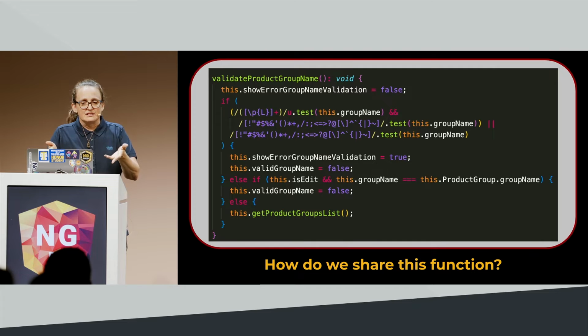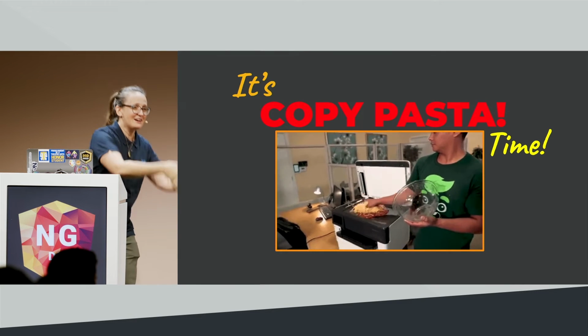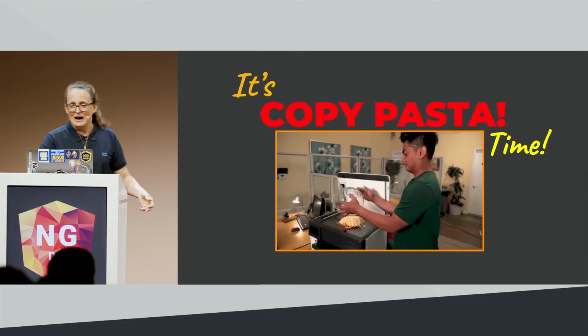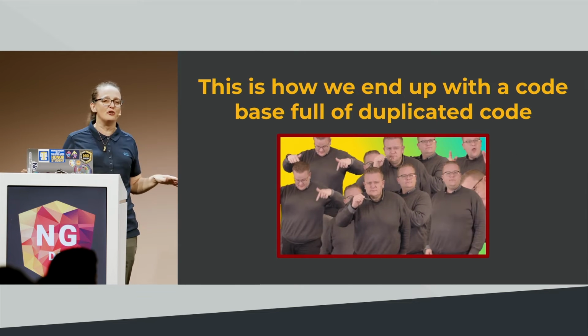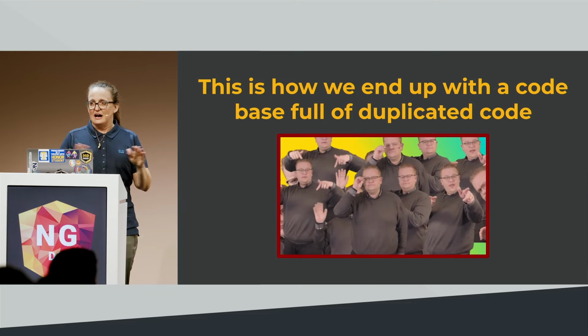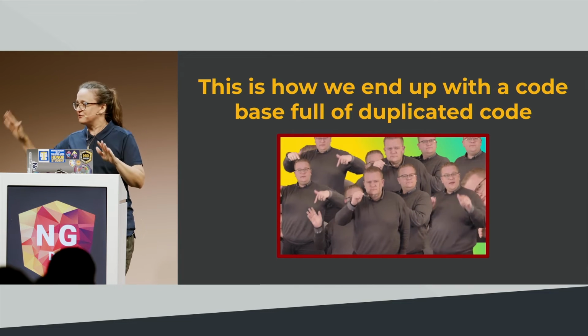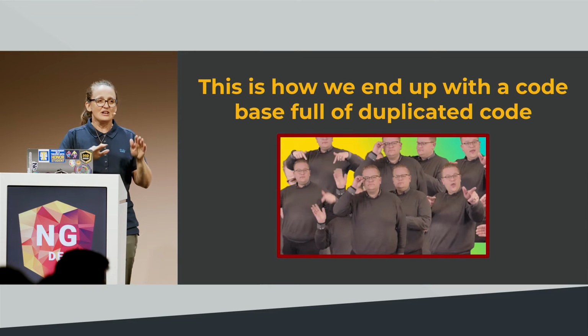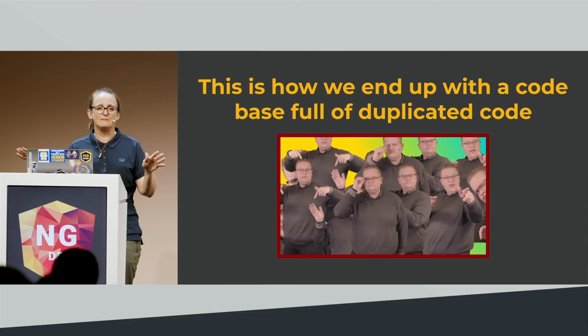So if I wanted to share this out in another component, I really can't unless I import this component. And that won't do any good because it's mutating component properties, right? So I do some copy pasting. I take that code, I copy it, and I put it in another component. And this is how we end up with a code base that's just full of duplicate code. I'm sure there are some of you out here who have components with nearly identical methods in every single component. And if you change any of them, you have to go find all of that duplicated code and hope nobody renamed it, right?